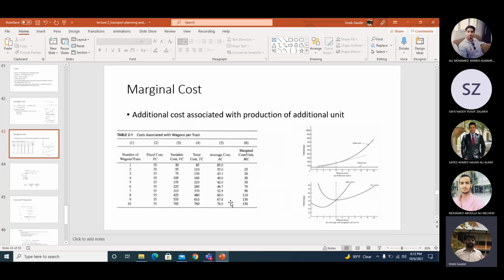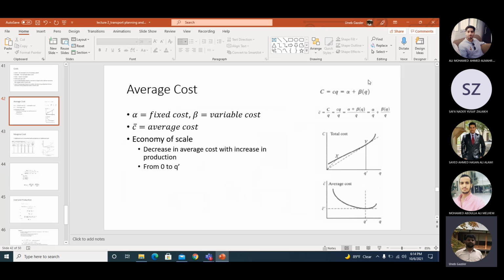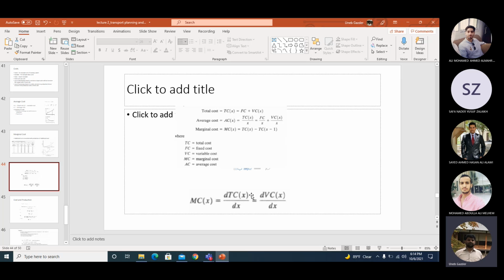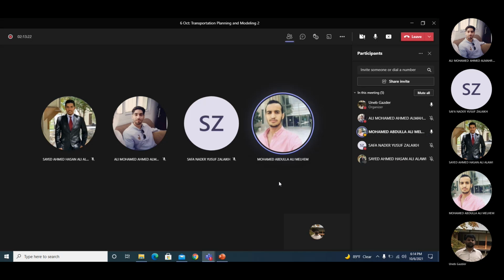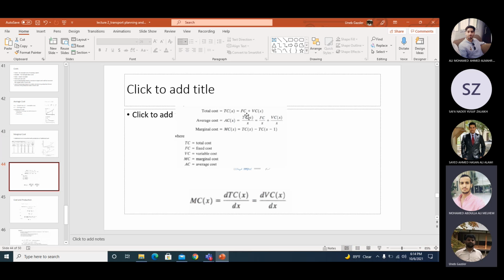You may get an idea from here as well. So the derivative of this equals the derivative of only this beta part. Why? Derivative of total cost? Maybe because in the derivative the alpha, the fixed cost, is a constant, so it will be neglected. Yeah, good. Because alpha, or fixed cost, is a constant, it will become 0. There is no X quantity here. It will become 0. Good.